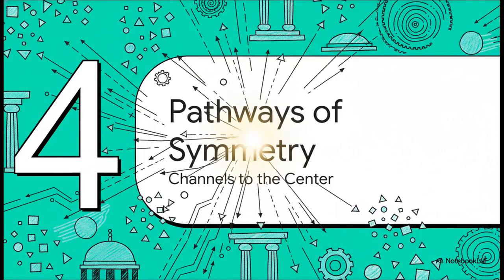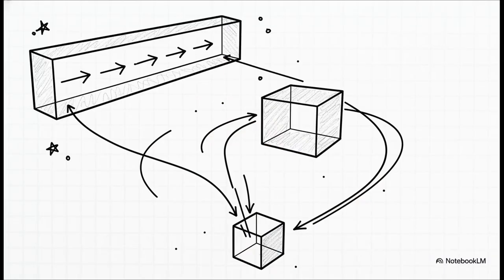Section 4, pathways of symmetry. Having seen the incredible clustering in that data, we need to understand the distinct geometric channels these structures take to approach the center. The data reveals a truly fascinating narrative. Structures don't just float randomly toward the zero point. They funnel through highly specific geometric families.